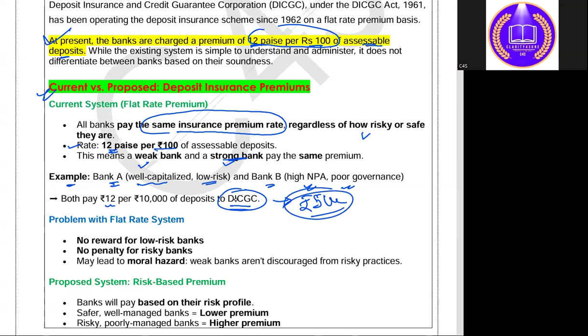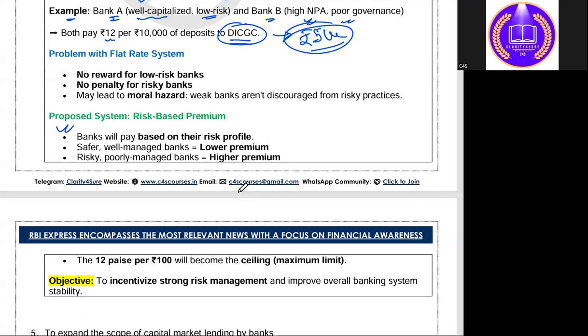All right. तो उसके लिए बैंक को एक प्रीमियम रखना पड़ता है, राइट? और as of now it is a flat rate premium. तो क्या proposal रखा गया है? Proposal is that banks will pay based on their risk profile.